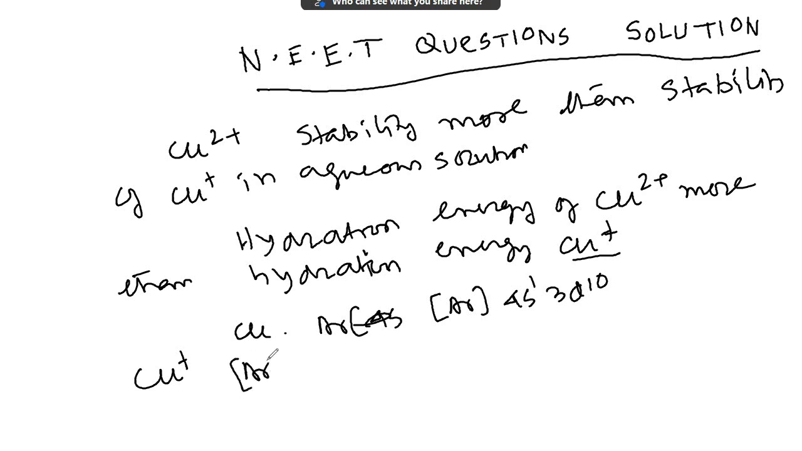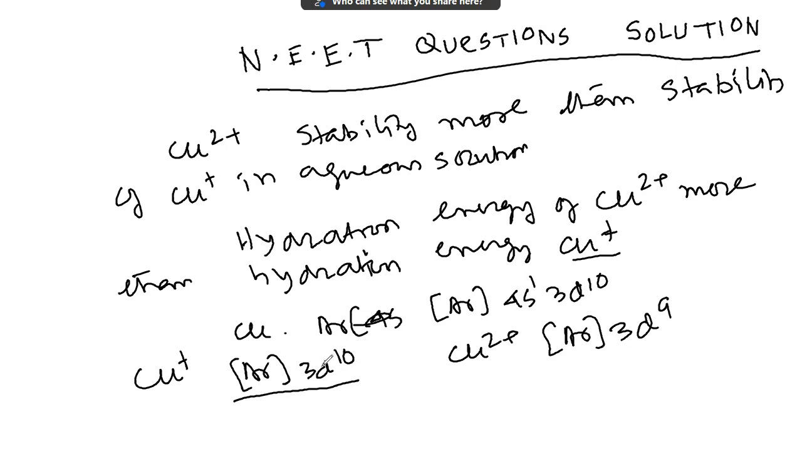will be argon 3d10, Cu2+ argon 3d9. At first appearance it seems Cu+ is more stable because the d subshell is full, and in the gaseous state Cu+ is more stable. But in aqueous solution the energy released is greater the more the charge of the ion, so the hydration energy is greater. As Cu2+ charge is more than Cu+, hydration energy of Cu2+ will be more than Cu+. Clear?